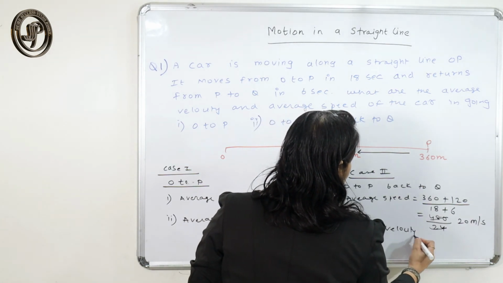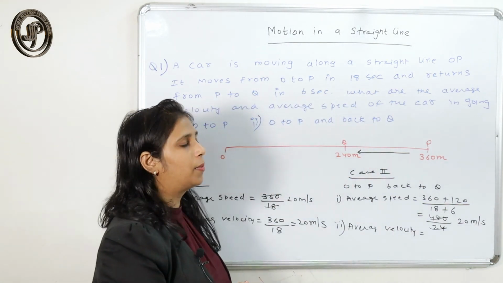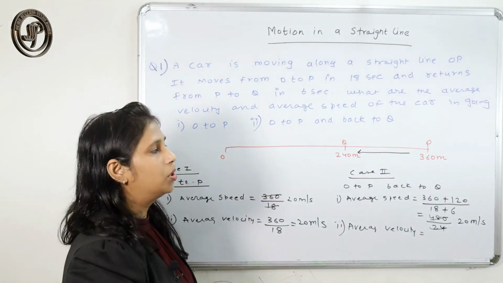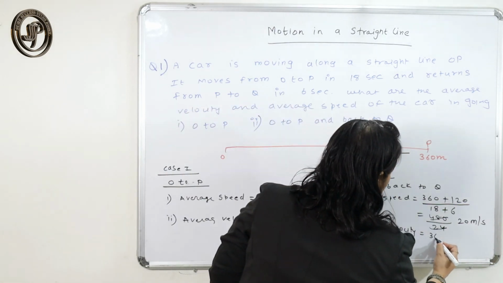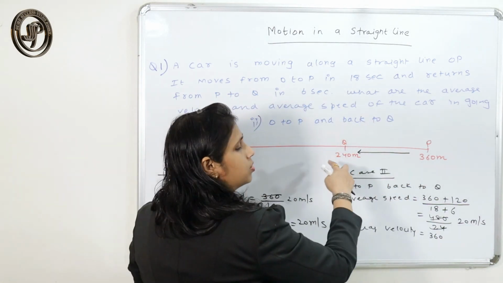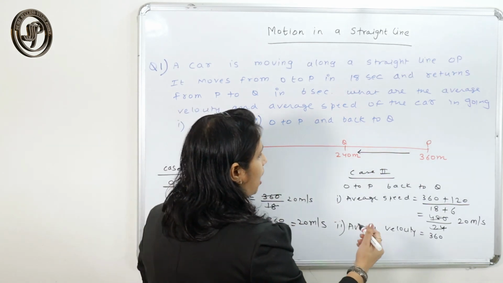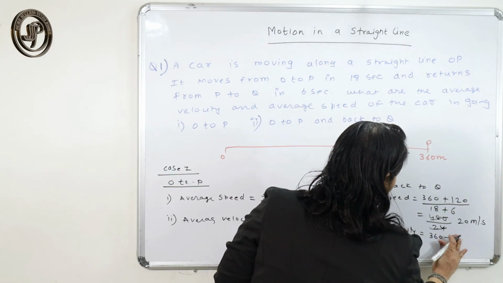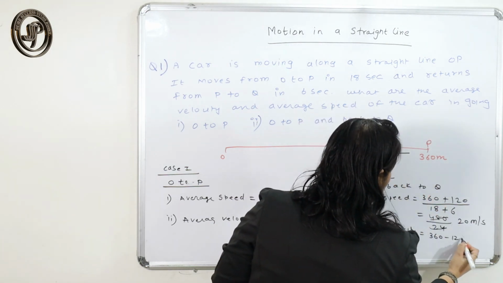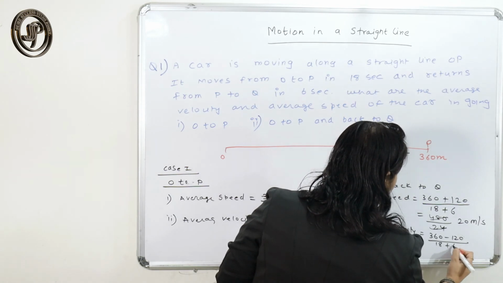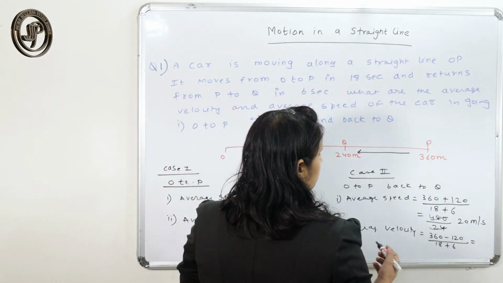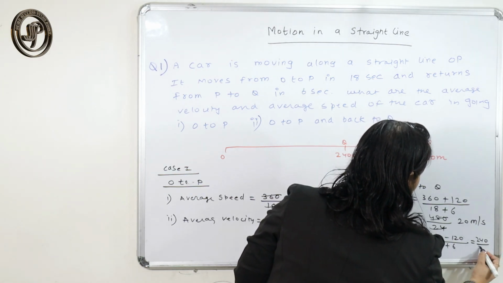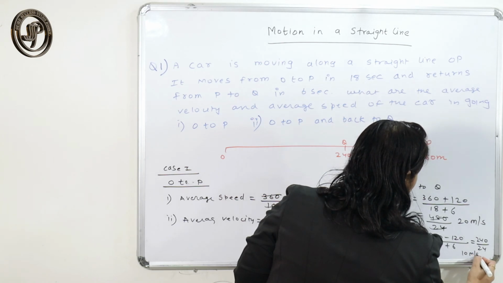Second, average velocity. What is the net displacement covered by the particle when it moves from O to P and then comes back from P to Q? From O to P it is 360, and from P to Q, since it changes direction, it will be minus 120. So that is 360 minus 120, which is 240, upon 18 plus 6, that is 24, which is 10 meter per second.